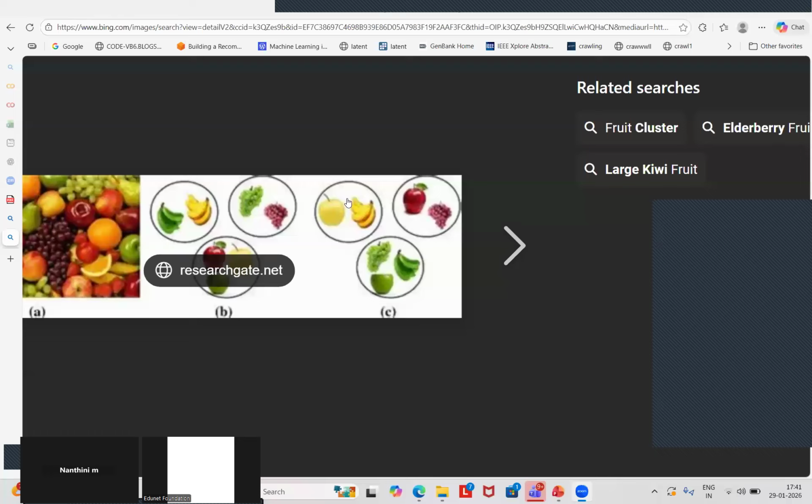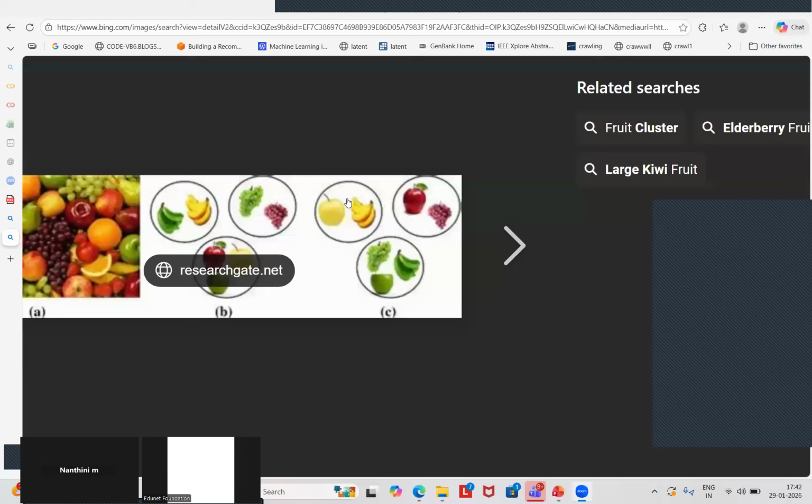So based on the similarity features, it tries to cluster the data points. The machine itself tries to discover the patterns on its own using the similarity features, because we are not going to give or feed the machine any correct answers. Okay. So this is what your unsupervised learning.